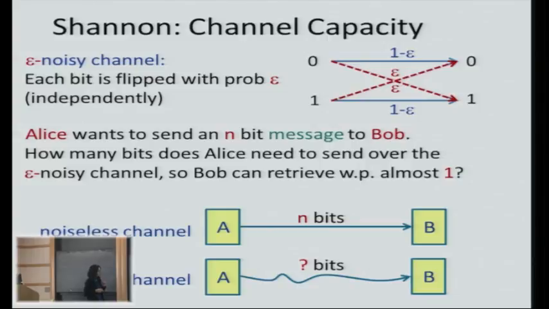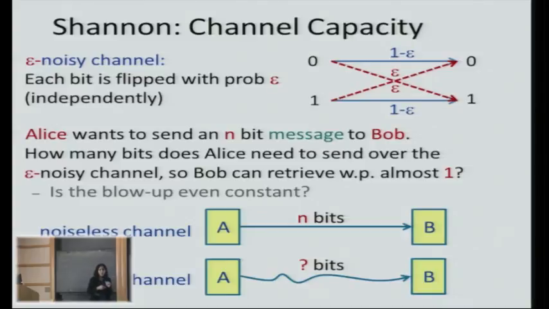Basically, if we're talking about the noiseless channel, Alice just sends her n-bit message to Bob, and she's done. However, if we consider the epsilon noisy channel, we probably need more bits, right? We need some redundancy. But how many more bits do we need? It's not even clear that this blow-up is constant. You can repeat the message, you can send it times and times again. But then you may need to send it, say, log n times in order to correct all the bits. So can you even do it with a constant blow-up?